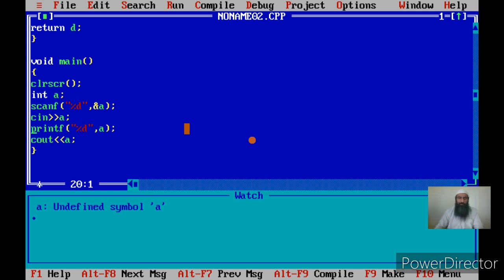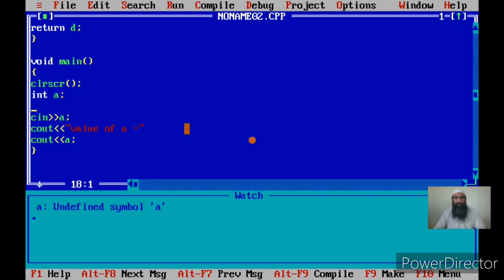Using cin and cout is simple, and for all programs that I have shown you so far, you can use cin and cout in them. So I will show you how to give the message with cout, again with the insertion or put operator. Then we can give the message, enter the value of A is equal to. Cout can be used to display a message and display the contents of a variable, just like printf.